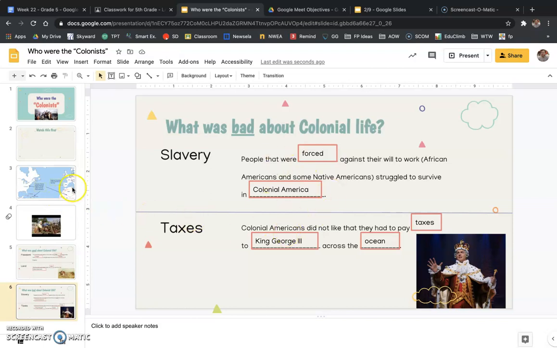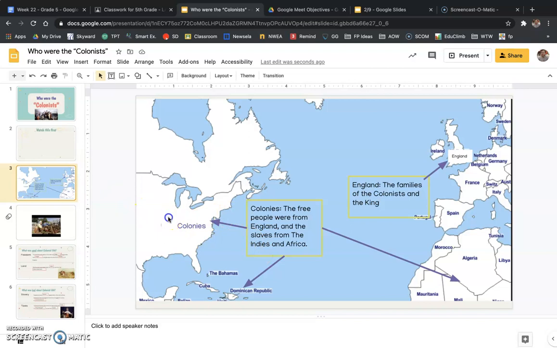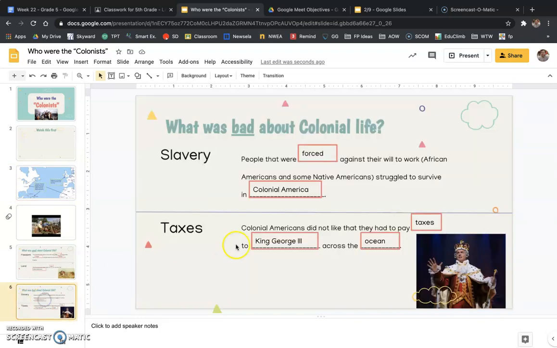I'm going to go back to this map here. So people that lived over here in the colonies, they were having to pay taxes to help build roads, to help build buildings, to help really pay the king and the queen all the way back over across the ocean in England. They did not think that that was fair. Right? They didn't care about the roads and the buildings in England. They lived over here. Right? So they did not think that that was fair. They did not like that. That was another bad thing about colonial life.